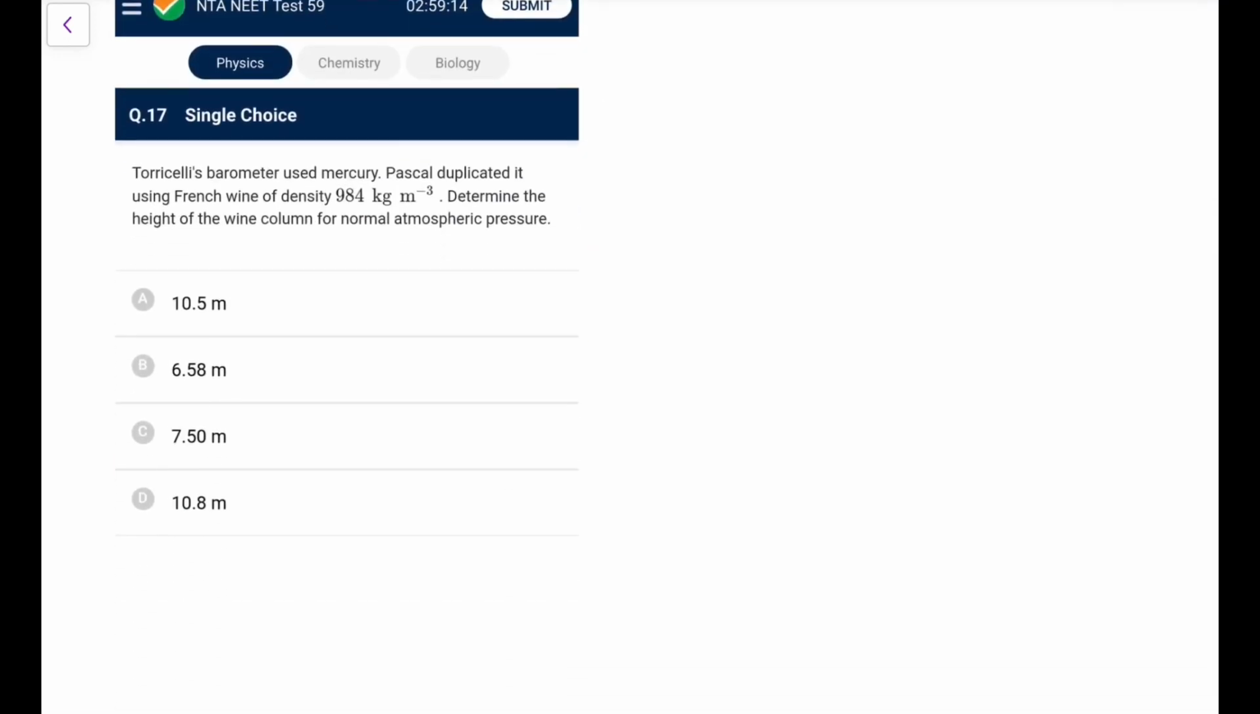Next, Torricelli's barometer used mercury, Pascal's duplicated it using French wine. Determine the height of the wine column. So rho g h must be the same. So rho 1 h1 is equal to rho 2 h2. For mercury, the density value, if I remember, is 13.6 into 10 to the power 3. Here it is 984, and for that 760 we need millimeters. So that was 0.76 meter. So that would be the answer.